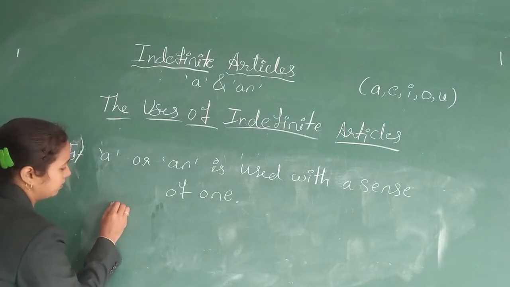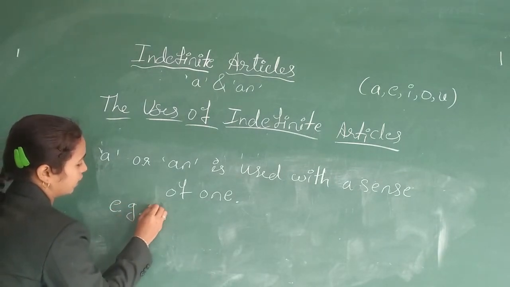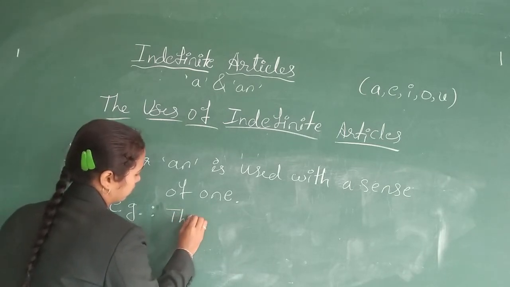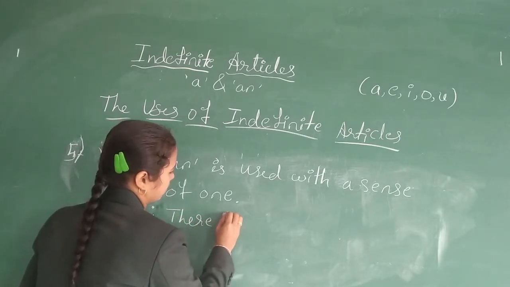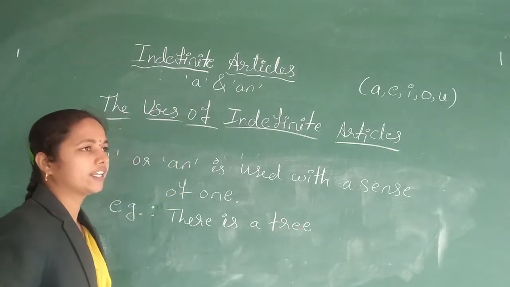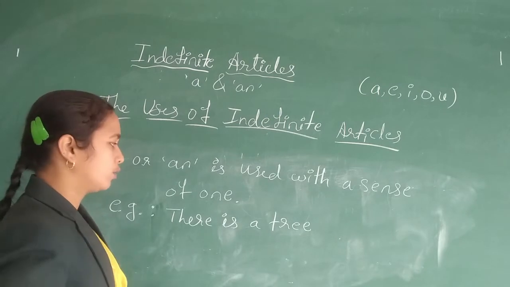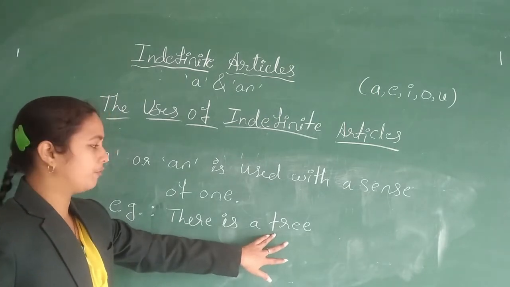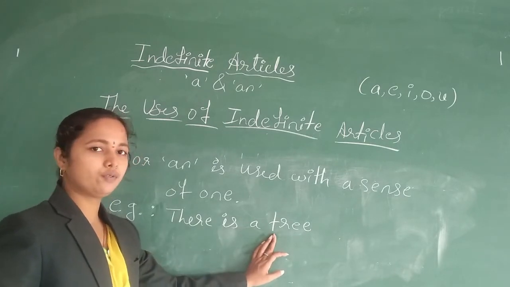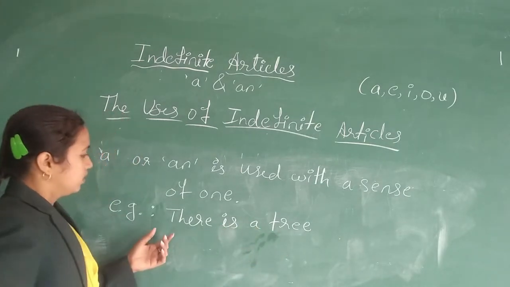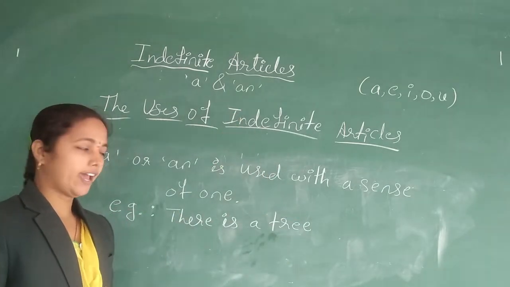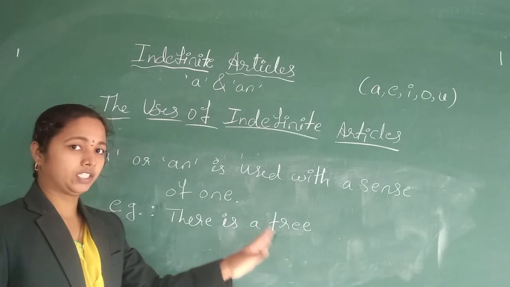For example, in the sense of one, there is a tree. There is one tree. So to refer to one, we use article a or an according to the letter. If the word begins with a vowel, we use an. If the word begins with a consonant, we use a. So there is a tree. There is one tree. To refer to one, we use article a or an. There is a tree. One tree. A tree.